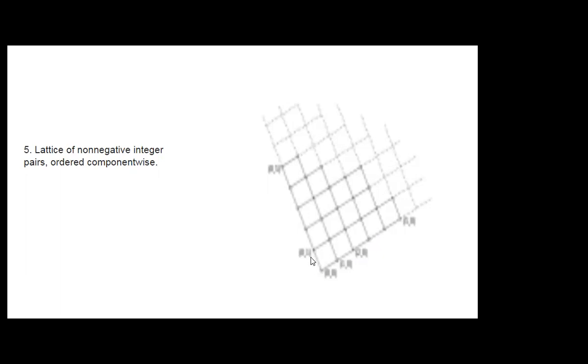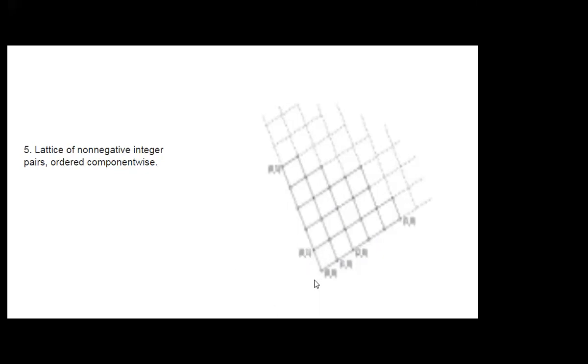And for the y-axis, again 0, 1, 0, 2, 0, 3, 0, 4. Like this the lines will be there from the coordinate plane. So it will be called a lattice.